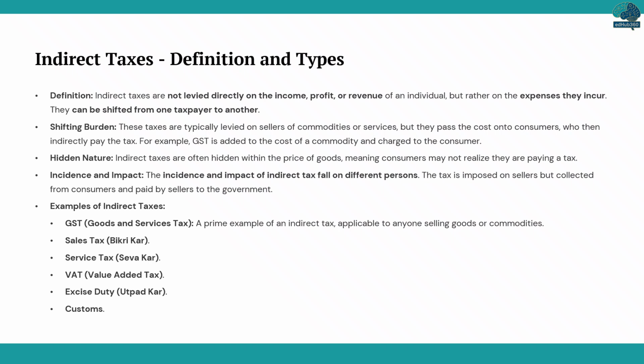A prime example is GST, which is added to the price of a product and paid by the consumer. Indirect taxes are often hidden within the price, so consumers might not even realize they're paying a tax. Here, the incidence on the seller and the impact on the consumer fall on different persons. Besides GST, other examples include sales tax, service tax, VAT, excise duty, and customs.